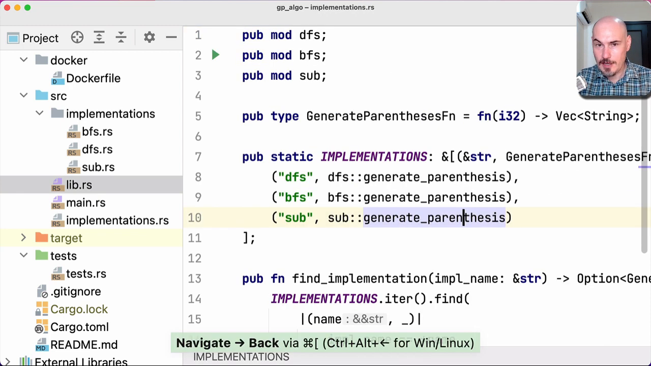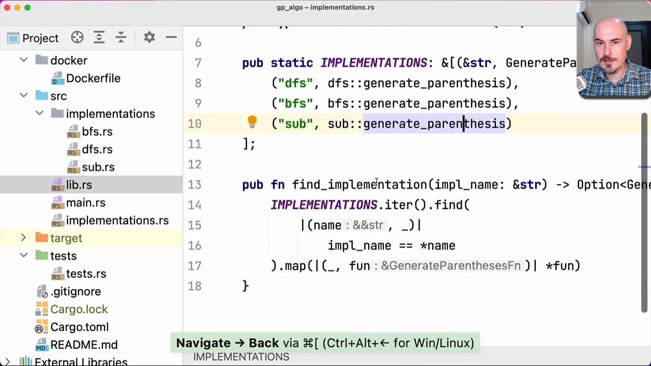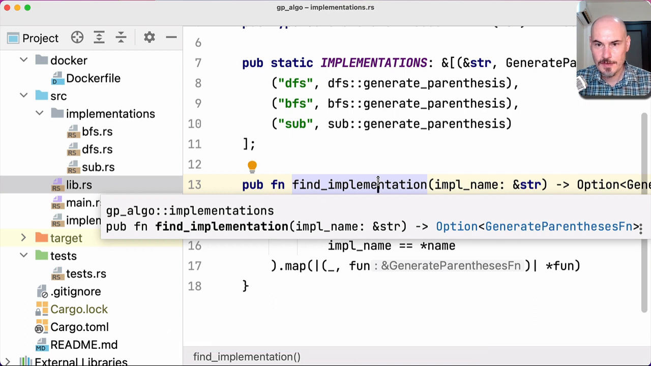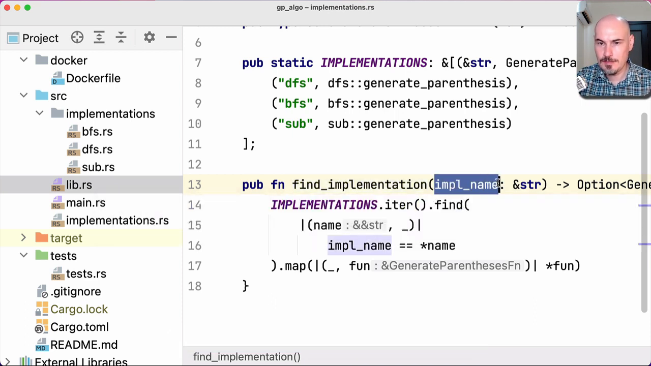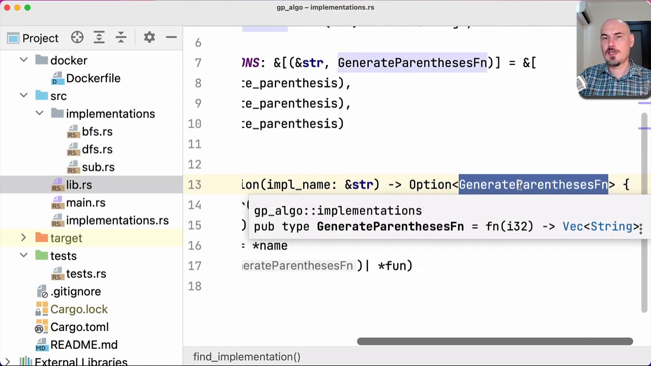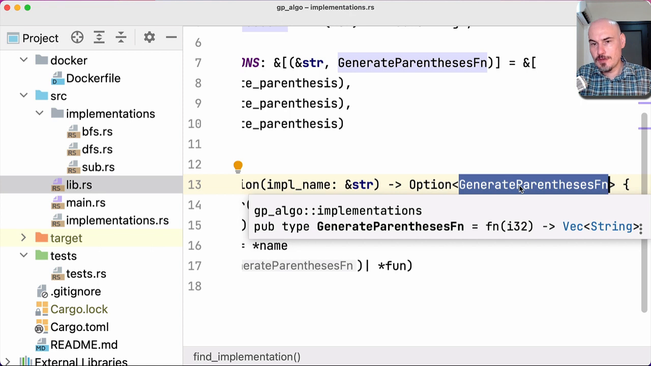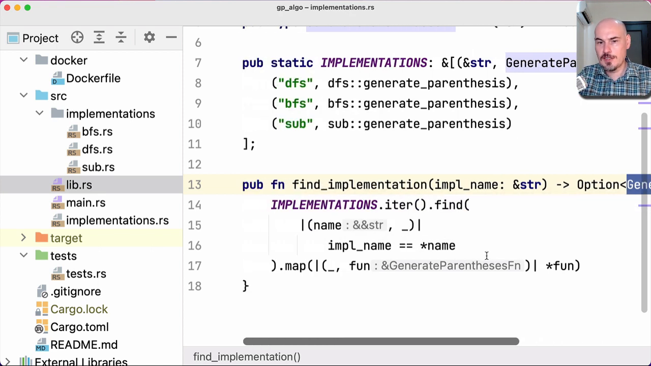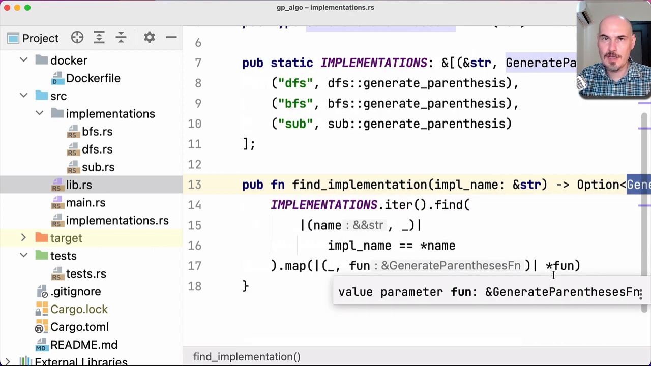And this structure allows us to do something like this. This function find implementation gives us implementation based on its name. So the name is given, and the result is optional implementation. If there is no such implementation, then we're getting none. Otherwise, we can get the real function and we can call it.